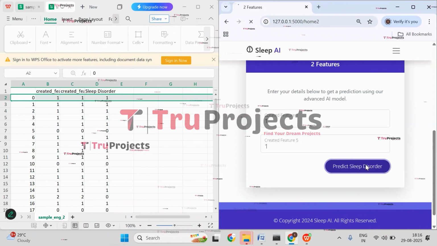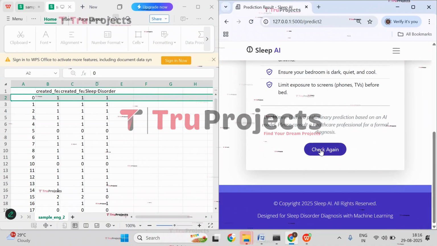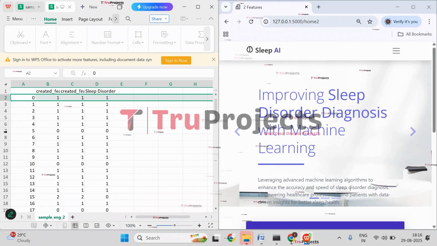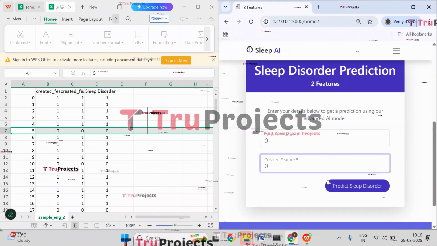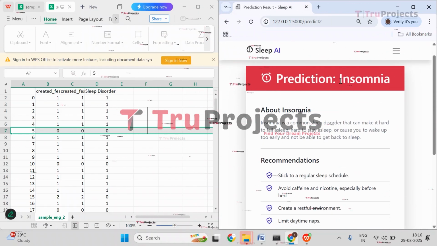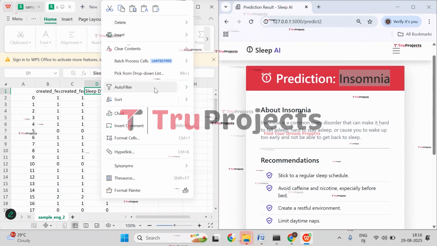Click on predict sleep disorder. Here, the person has no sleep disorder. Let's check with the other cases. Let's check with this one, where both of the features are 0. So here we got the prediction that it is insomnia. The person has insomnia. Now let's check with class 2.